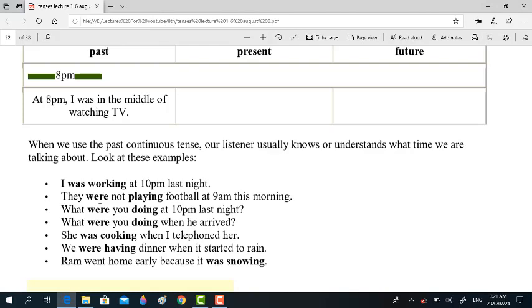Otherwise this tense will not stand. It will be of no use when we do not mention the time. I was working at this time. They were not playing football at that time. What were you doing at this time?